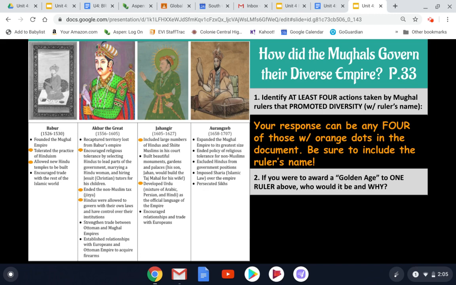This is a nice segue into our second question, because I'm asking you here, if you were to award a Golden Age badge to one ruler above, who would it be and why? So take a moment here to pause, look through the accomplishments of all 4 really, but especially all 3 rulers that are noted with having promoted diversity, and look at the other accomplishments that they're making as well.